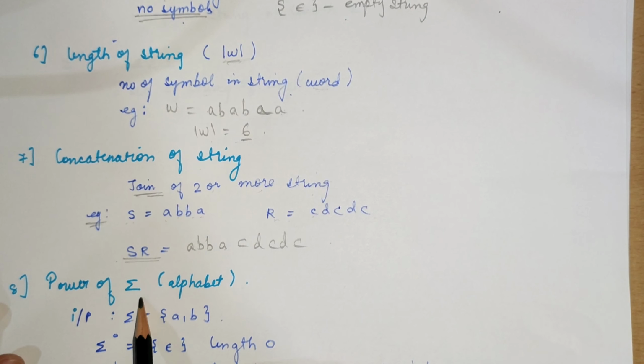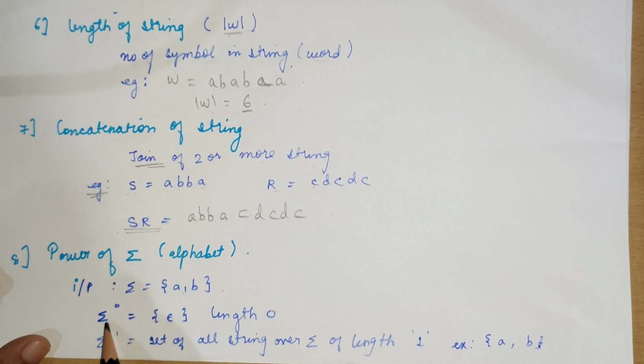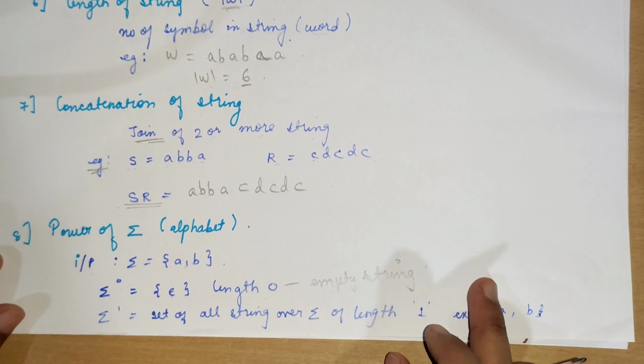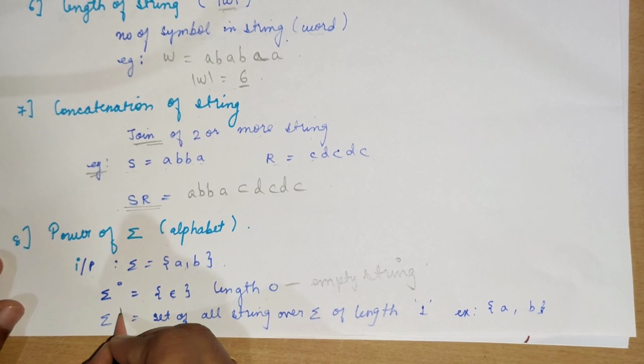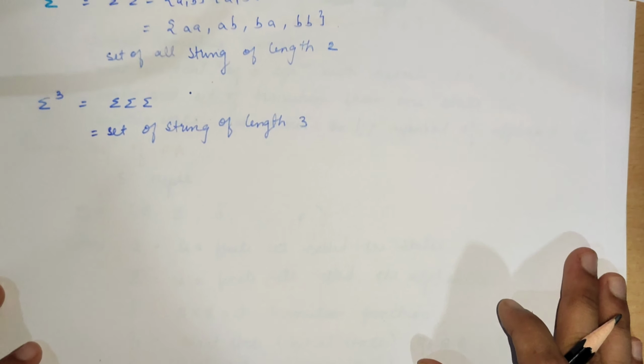Next is the power of an alphabet, that is, exponentiation, which we are going to see. For the input a and b, power of 0 means there is no symbol, an empty string, so the length is 0. Next, power of 1: the length of the string is exactly 1, so we have the strings a and b, each of length 1.